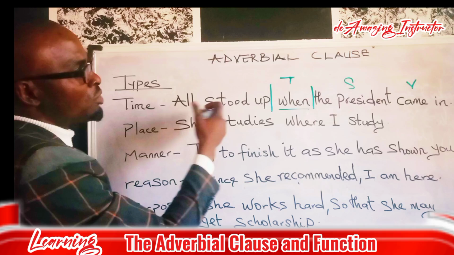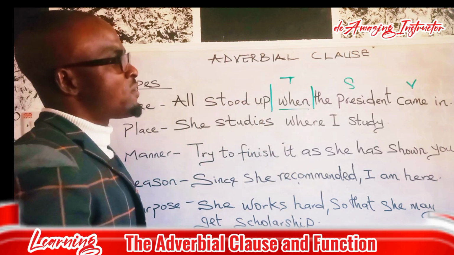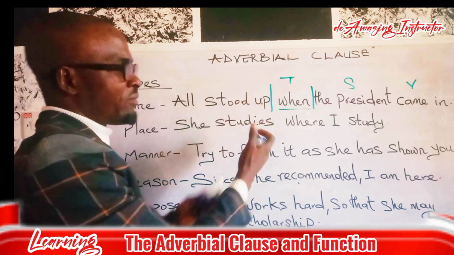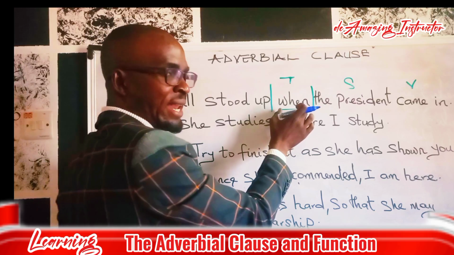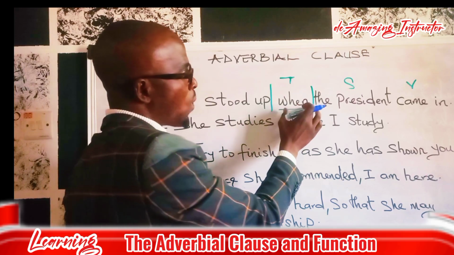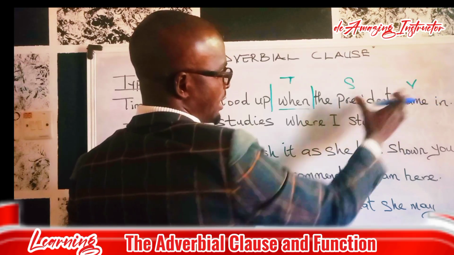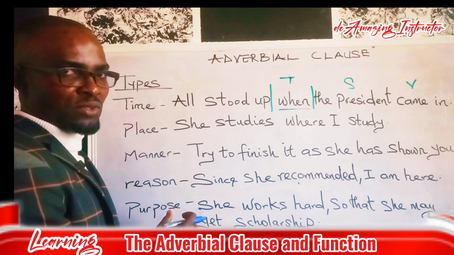This is the main clause: all stood up. I need not ask you a question, but I felt like providing you more details of the timing. So I introduced the timing here with when, adverb of time. When the president, subject, came in, verb. So this is a clause. So now you've seen what an adverb of time is.